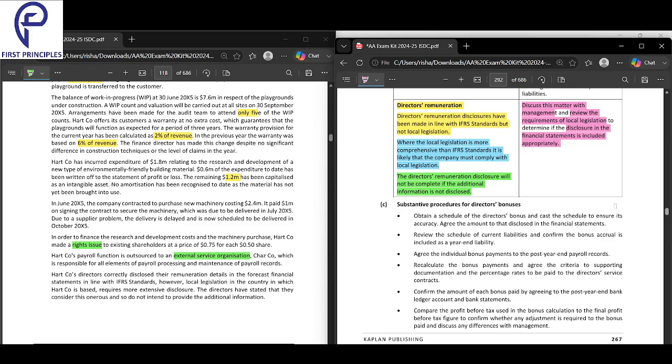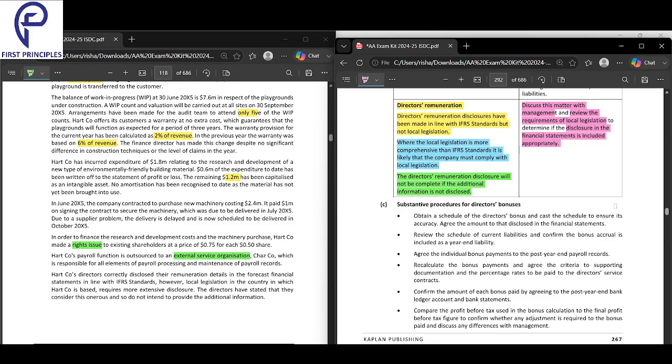Since here they have not done the disclosure as per the local legislation, the remuneration disclosures are not complete. So what you should do is firstly discuss with management. Second, review the local disclosures and determine if the disclosure in the financial statement is included appropriately.